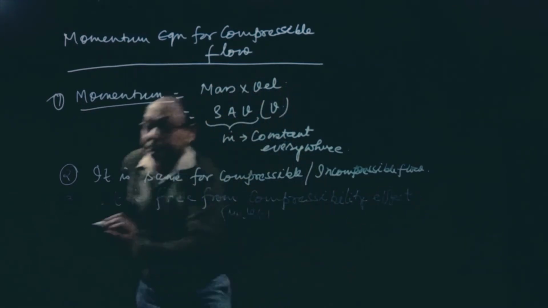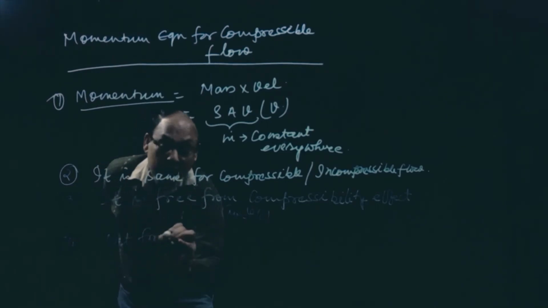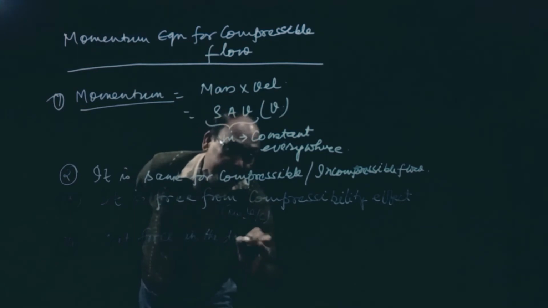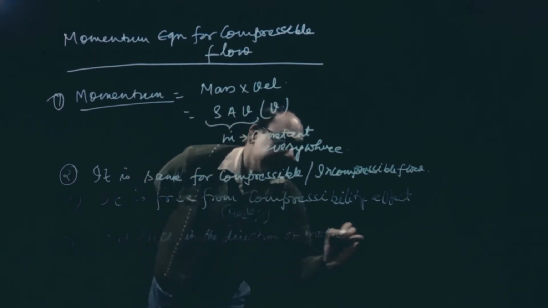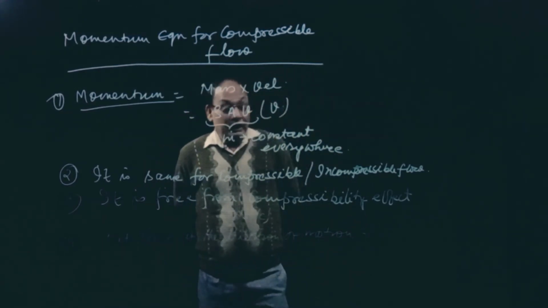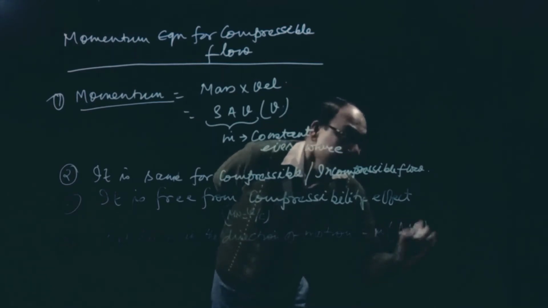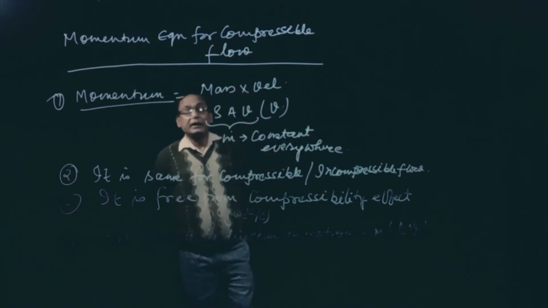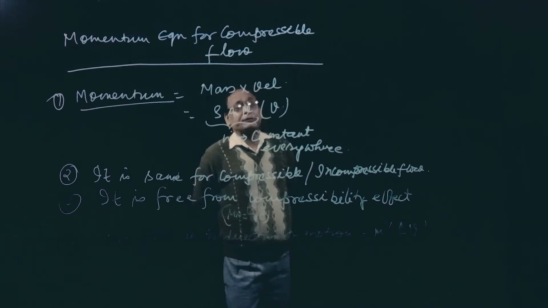Another point: the net force in the direction of motion is the rate of change of momentum. So it is the rate of change of mass, m dot, and the change in velocity. The net force in the direction of motion will be the rate of change of momentum, mass into velocity, per unit time.